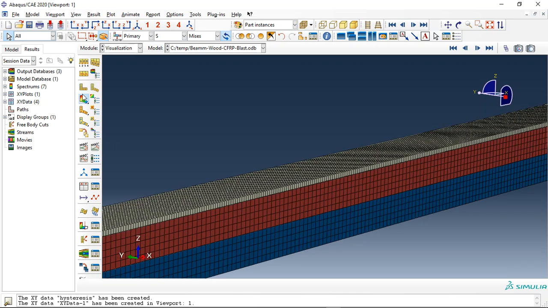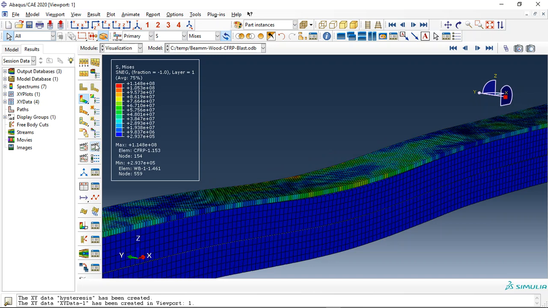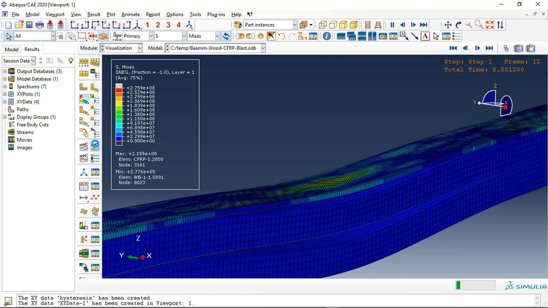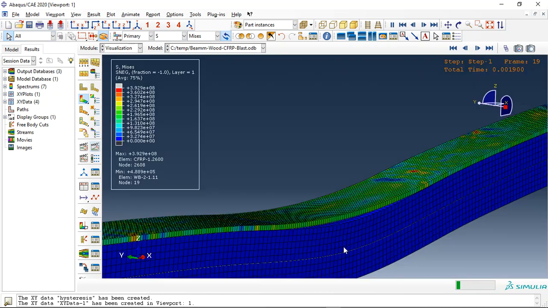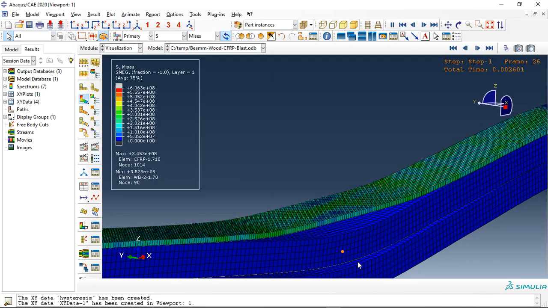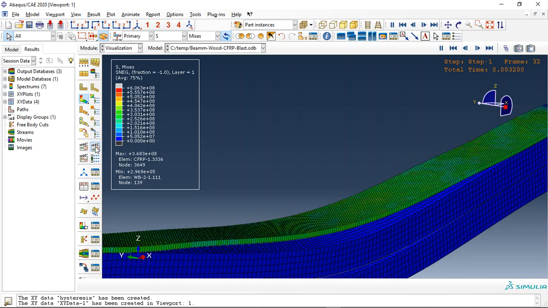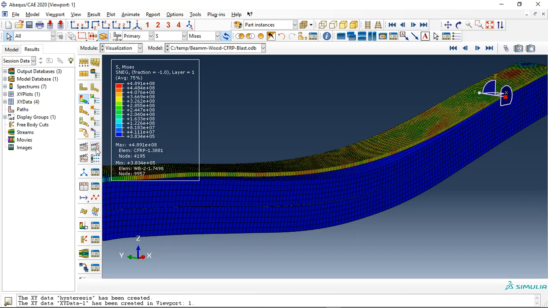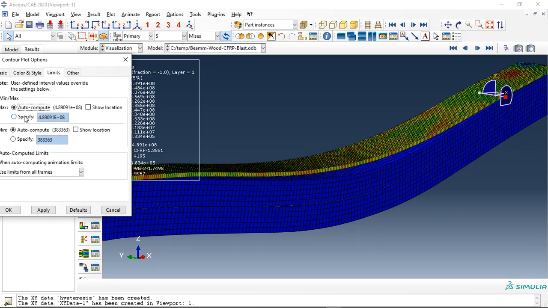So let me click on this and click on animate to check the blast wave. You can see the separation between the parts during the blast load here. Let me check it in this view, and also let me use 1 for this to have a better view.